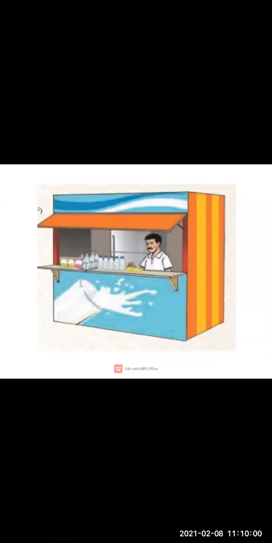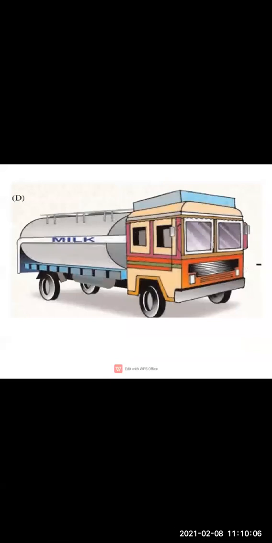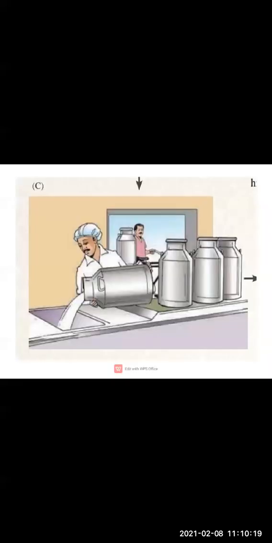Clear, children? This man is selling those products. Here a truck is used to transport the milk from one place to another. So this man is also engaged in this activity. Here this man is selling the milk to this dairy farm, so again this is the occupation of that man.